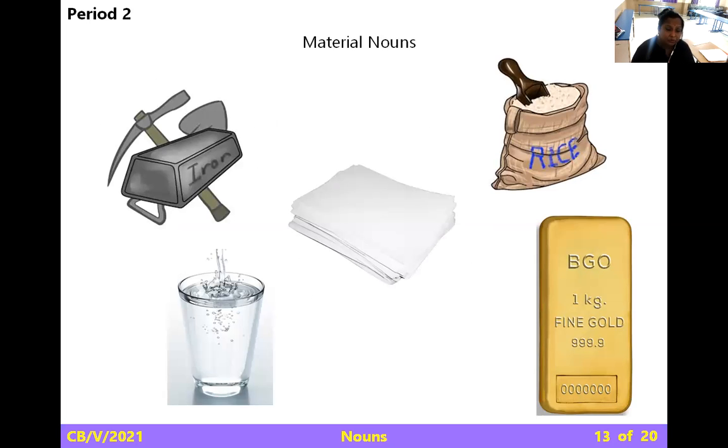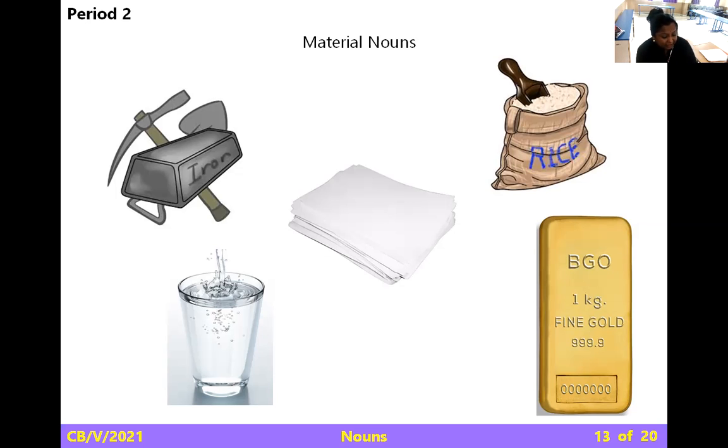Now we will move to the material nouns, okay? As I said, what do you mean by the material nouns? Can you see the pictures? Recognize what each one is. First picture, it is iron, then there's rice, the cloth, water, then gold. Now what do you mean by that?